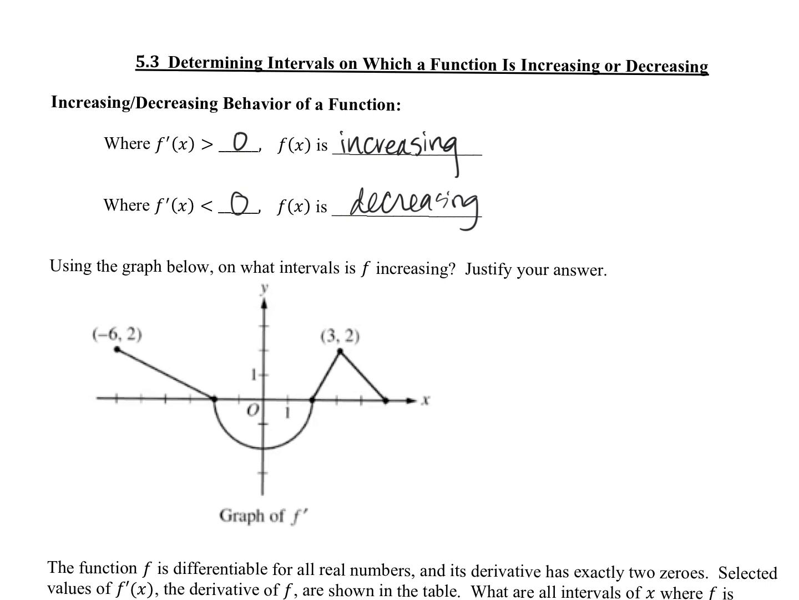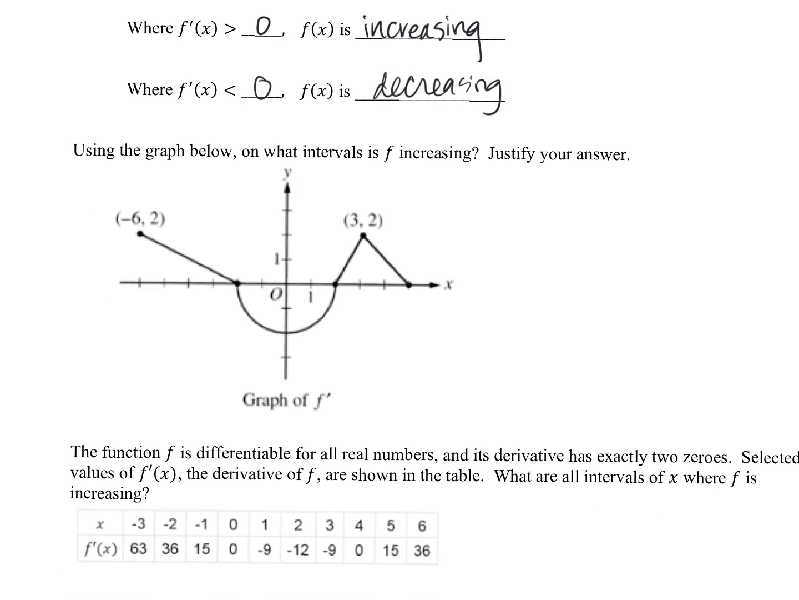I'm just going to say f prime is positive. We've got that right there. F prime is positive. F prime is negative. And AP will take this as an explanation, or you could just say f prime is positive, whichever you prefer. So let's apply that.